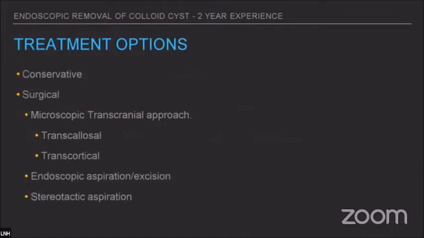So we have multiple treatment options. We can go conservatively if the cyst size is small and there is no associated ventriculomegaly. If the cyst size is large and there is associated ventriculomegaly, and if the patient is young, we should go for the surgical approach. We have different surgical approaches.